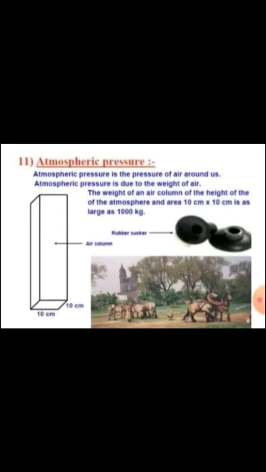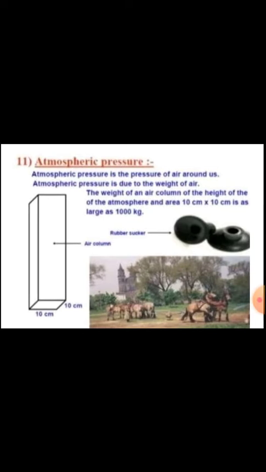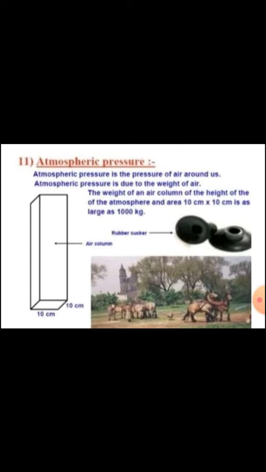Now we see atmospheric pressure. Atmospheric pressure is the pressure of the air around us. It is due to the weight of air, and as we go up, the pressure decreases because the density of air in our surroundings decreases. The weight of an air column of the height of the atmosphere and an area of 10 by 10 centimeters is as large as 100 kg. This shows how the pressure is exerted on the column.